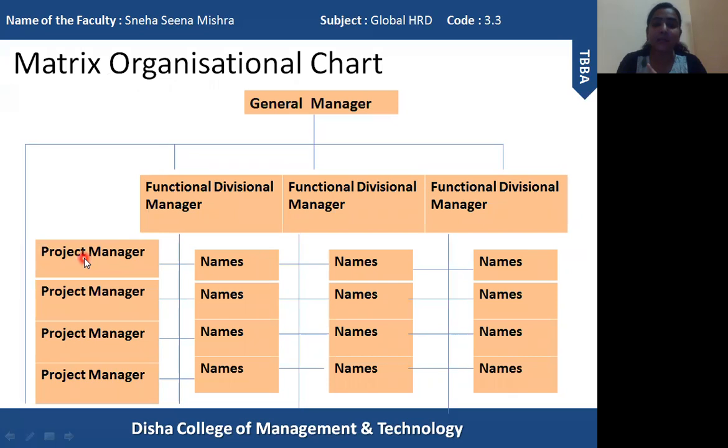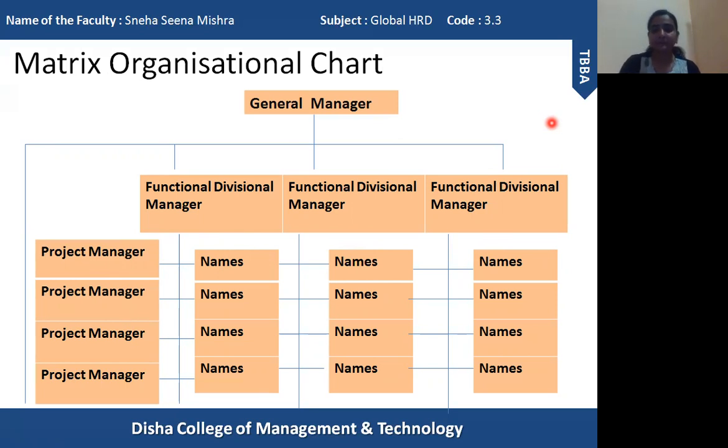At the same time, he also reports to the respective project manager. So this employee needs to follow the direction of these two. At the same time, the person has to report to these two. Similarly, this employee is going to follow the instruction of these two managers. At the same time, they have to report to these two managers. So this is the matrix organizational chart, which is a combination of 2 types of structure.